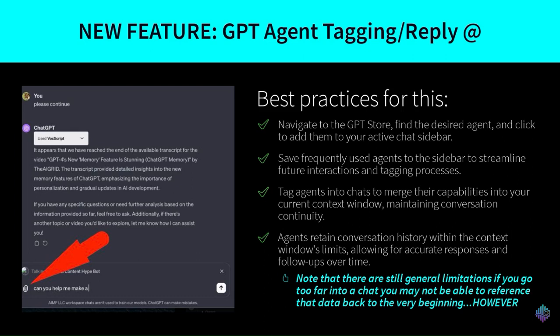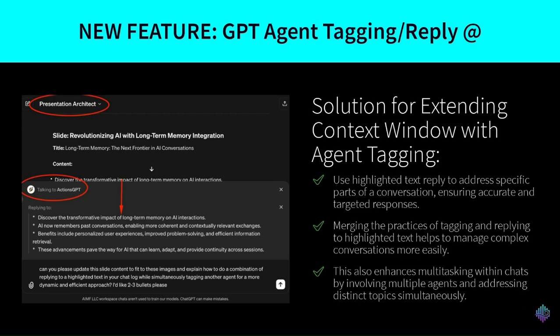And we're actually going to be running an experiment on that this week between different types of base forms of GPT. So that would be for the builder in the agent builder, for GPTs with plugins, and a random agent that was just created by somebody else. Because we want to see more about that. But for now, our workaround is simply to use combined methods of different prompt techniques that we've shown you before.